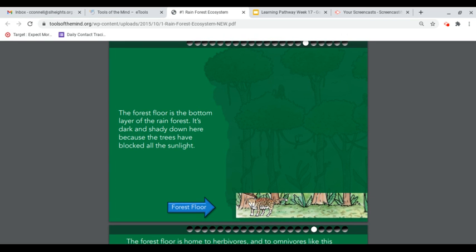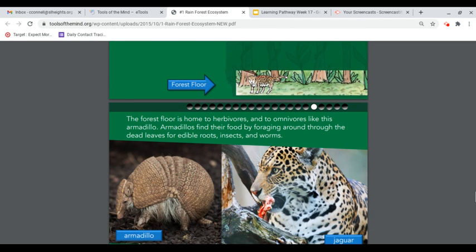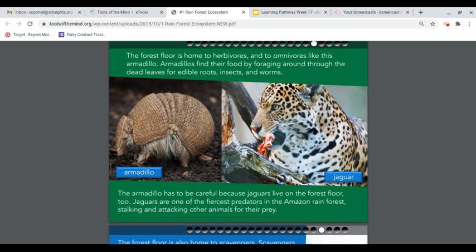The rainforest floor is the bottom layer of the rainforest. It's dark and shady down here because the trees have blocked all the sunlight. The forest floor is home to herbivores and to omnivores like this armadillo.